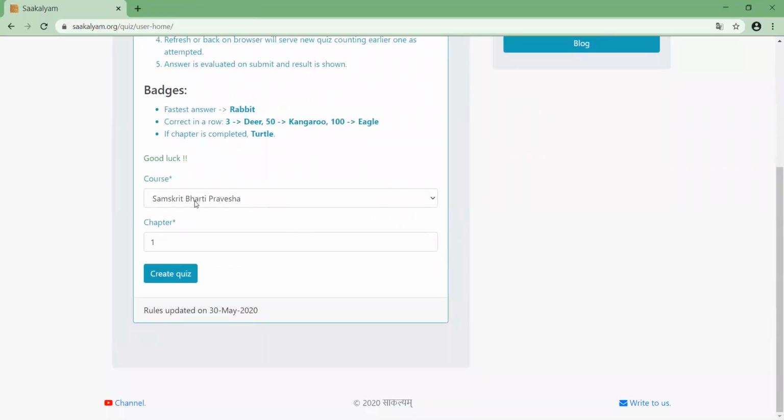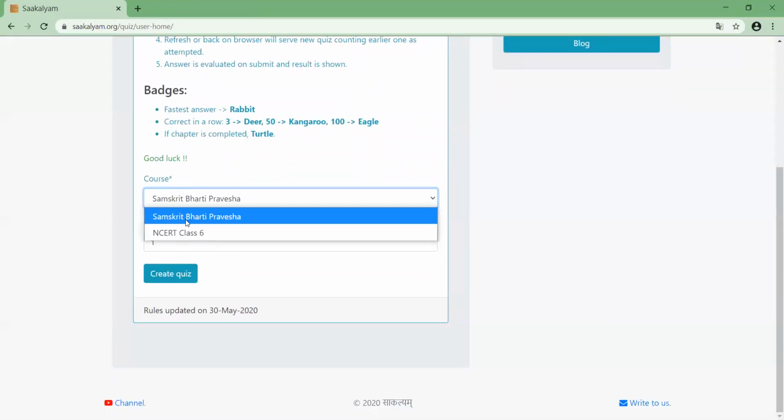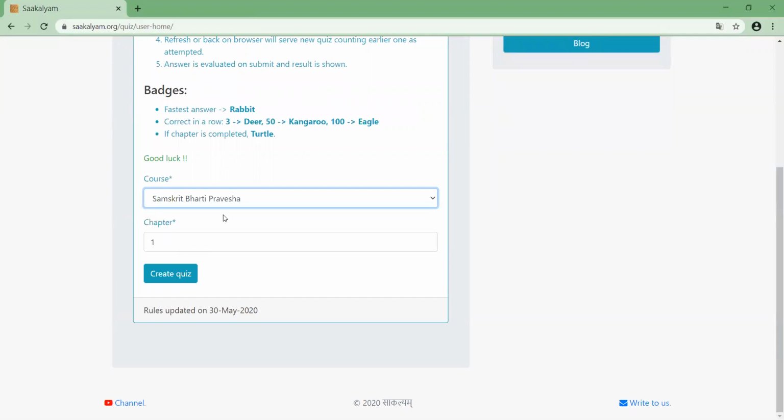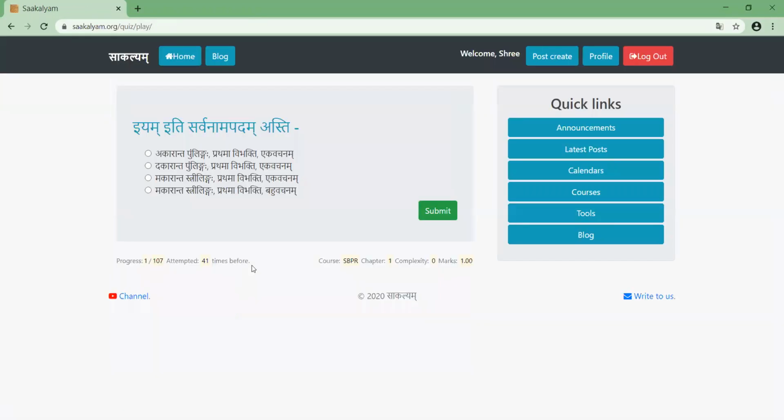Now you can see we have the two courses as of now. The first one is Sanskrit Bharati Pravesha. We will check this: take chapter 1 and create the quiz. Once you click, this page will come. The first one is the question. These are the four options, of which one is correct. This is the submit button, which you click after selecting the option.